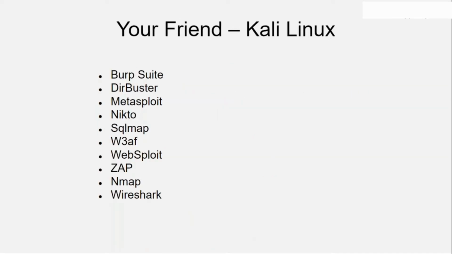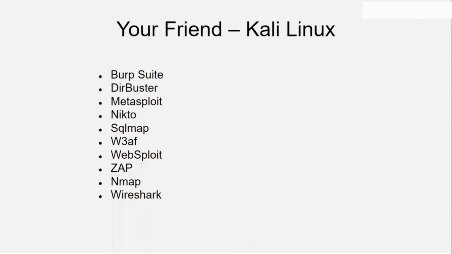The second thing which we are going to use is Kali Linux. Why are we using Kali Linux? Kali Linux is mainly an operating system which is focused on security, so all the tools are pre-installed with it. If I install Kali Linux at my own end, I will see that everything is already pre-installed. I don't need to install most of the tools. Kali Linux, for example, has Burp Suite. Burp Suite is used for monitoring the traffic and also carrying out brute force attacks.